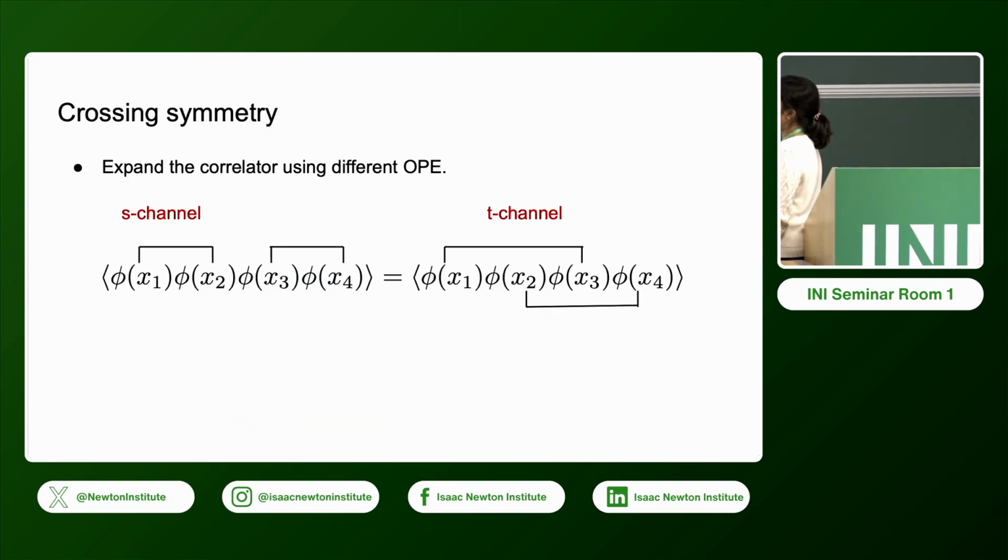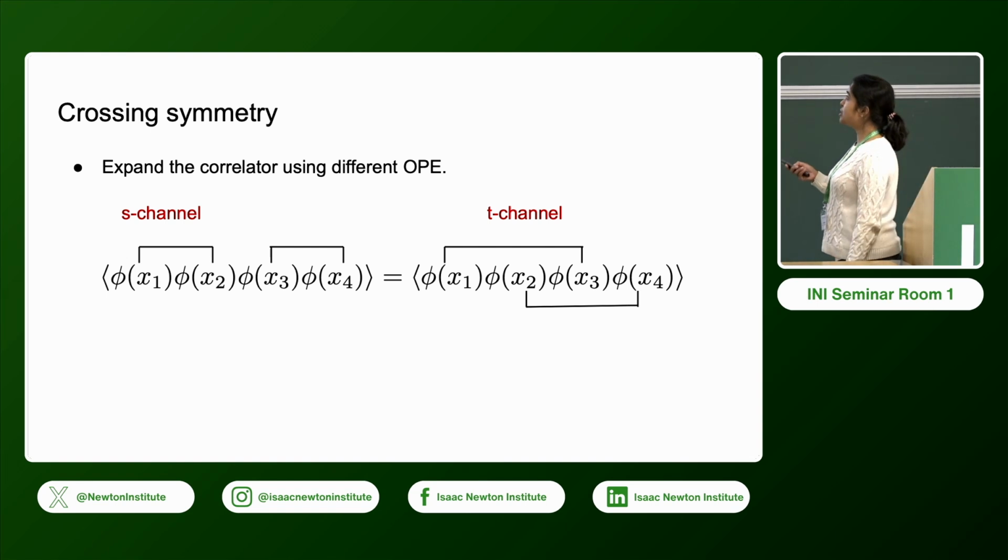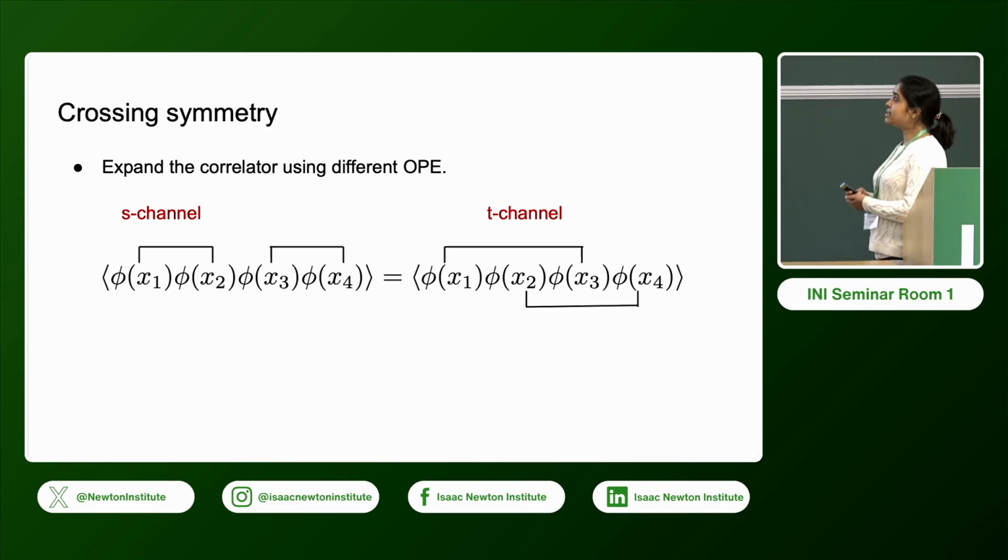Now, once we have the 4-point correlation function, we can fuse operators using different OPEs. We can fuse operators 1 and 2 and 3 and 4. This is known as the S-channel expansion of the correlator. We can also expand this in the T-channel, where we fuse 1 and 3 and 2 and 4. The associativity of the operator product expansion tells us that these two expansions must be the same. This is the statement of crossing symmetry, which is the equality of the S-channel and T-channel.